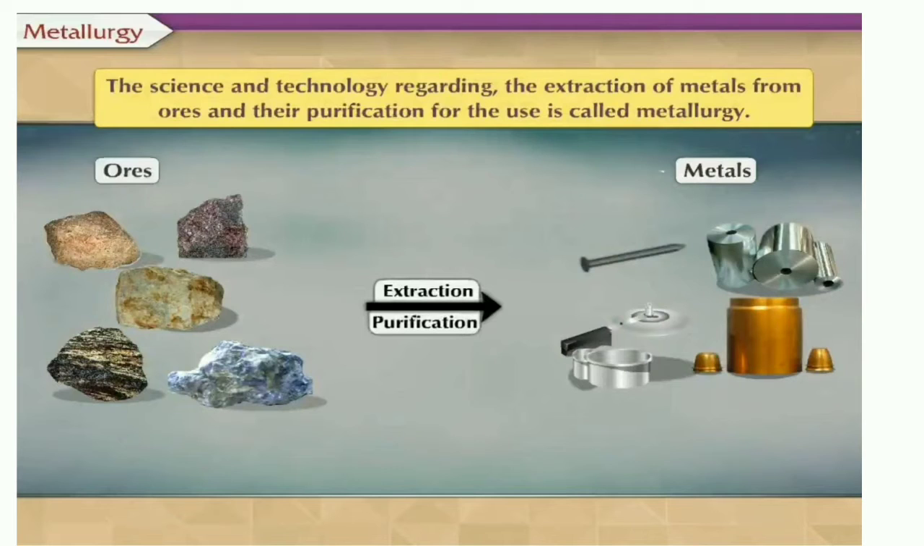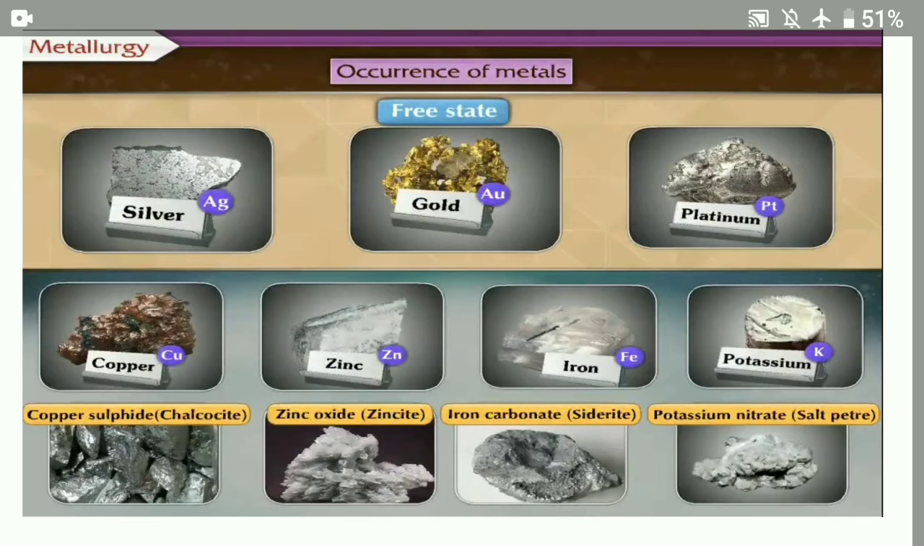Some metals are found on the earth's crust. Some metals are deep inside. But these metals are not in the pure form, they are in the combined state. As we know, metals react easily with non-metals or with oxygen. So they are found in the mixed form. These mixed forms we call ores. So how do these metals occur?